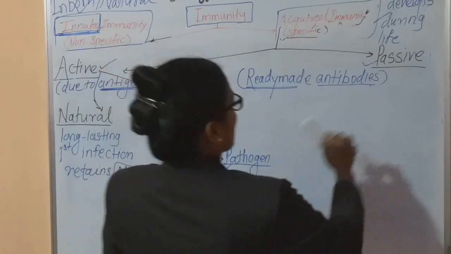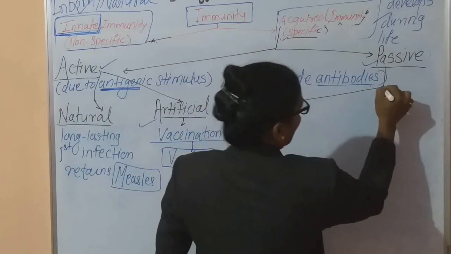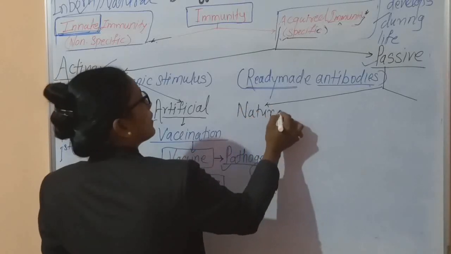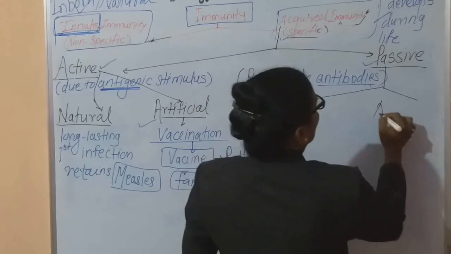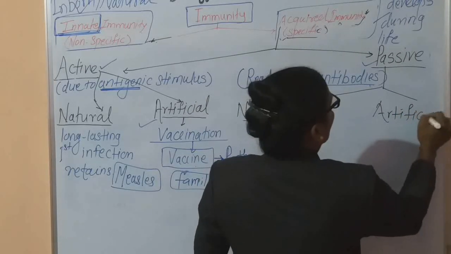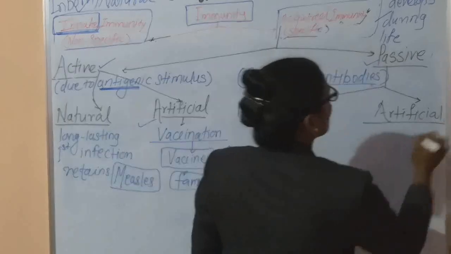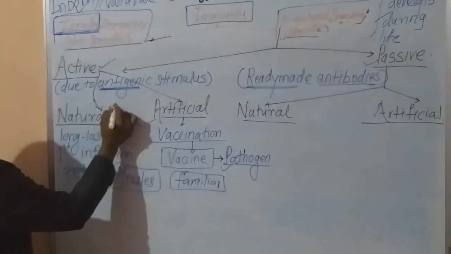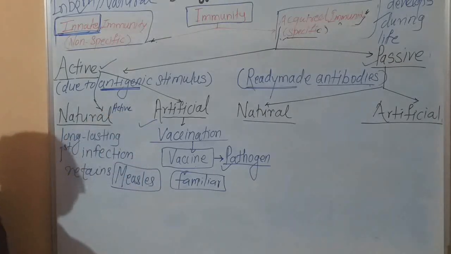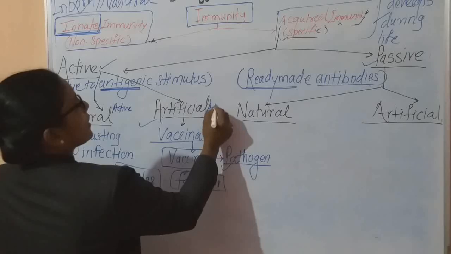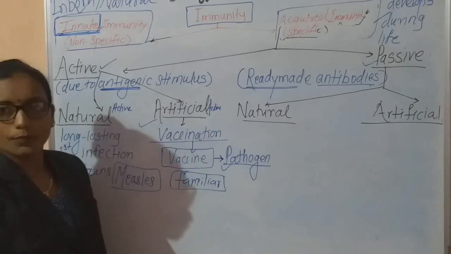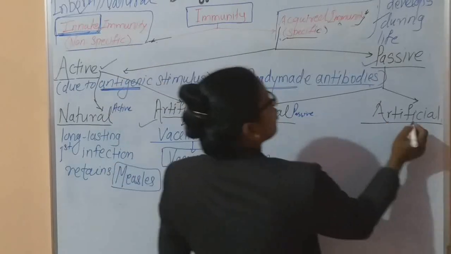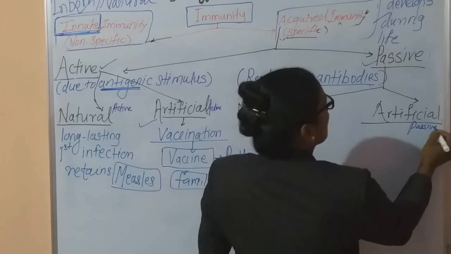Okay, now this passive immunity is again divided into 2 types. First one, the same one, that is natural. Second one, also the same name, artificial. Okay, but don't get confused by the same words, because this natural is natural active acquired immunity. This artificial is artificial active. But this natural immunity is passive. Also this artificial is related to passive immunity.